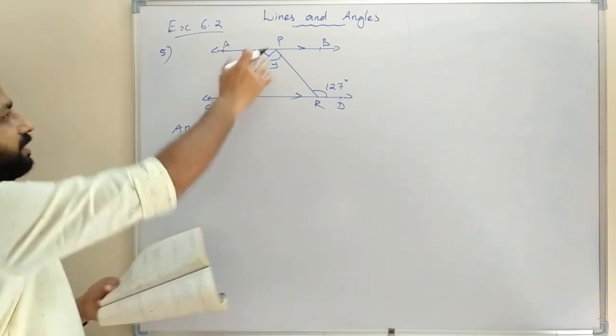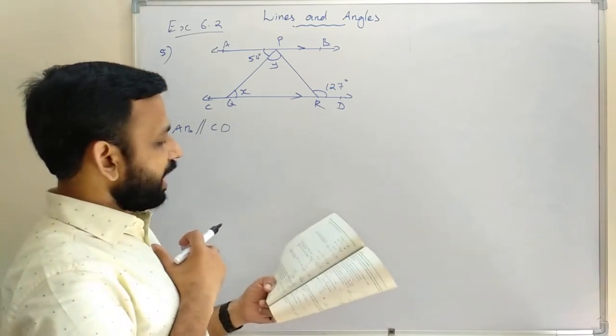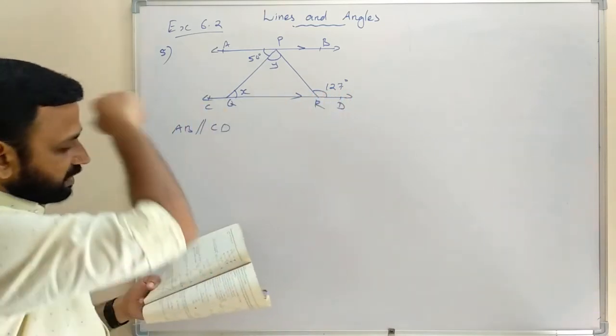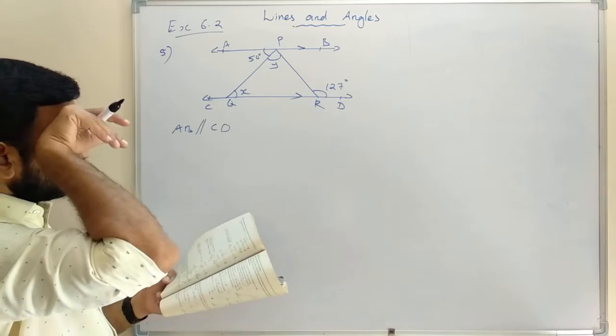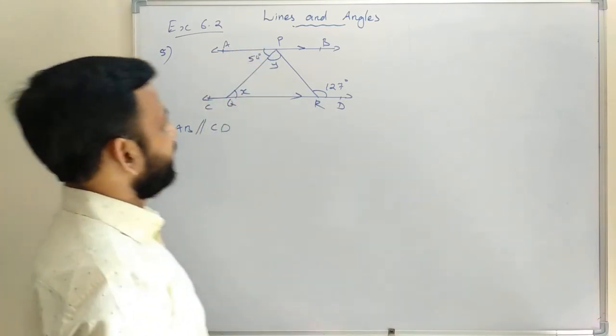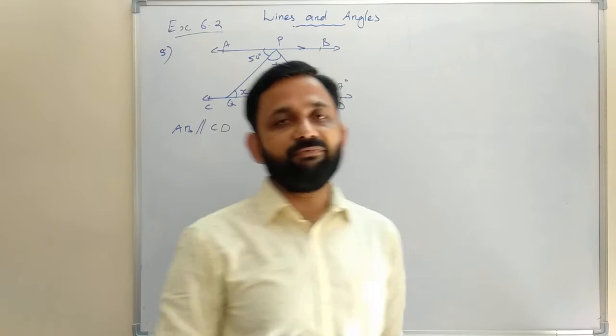Angle APQ is equal to 50 degrees, that is given. Angle PRD is 127, that is given. Find X and Y. So we need to find the values of X and Y.